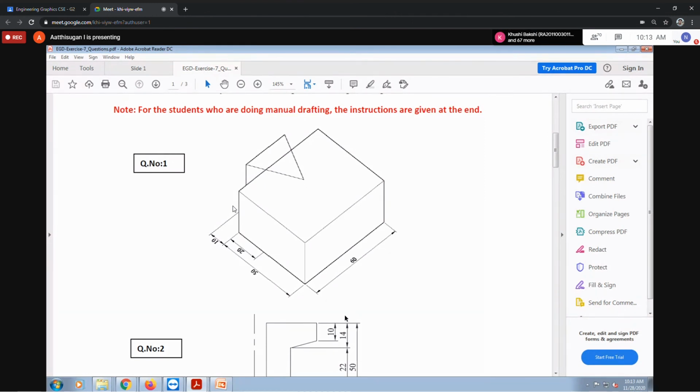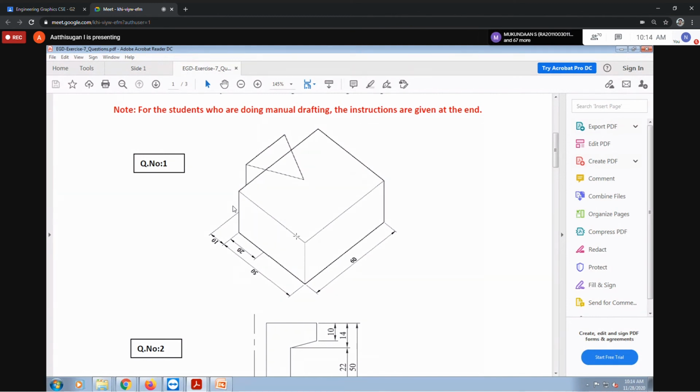Height is not given. Height of the cuboid, you can take it as 30. Okay, sir. So no problem, no need to worry about height, you can take it 30. So how many parts? Only 2 parts. Only these 2 parts, 2 is enough.